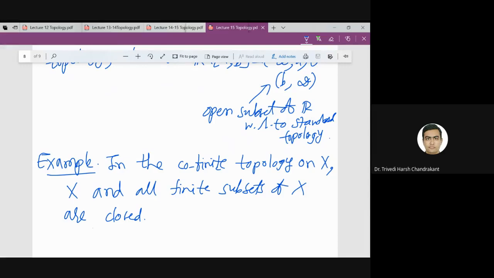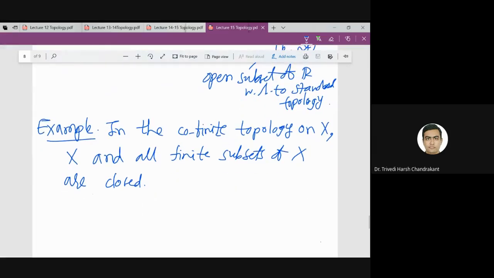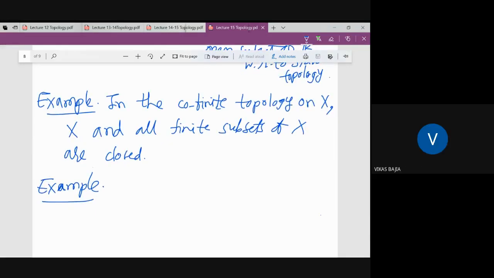Therefore this topology is also known as the finite closed topology, which I read in some book. I don't know if it is standard terminology or not. A student asks how all finite subsets of X are closed.